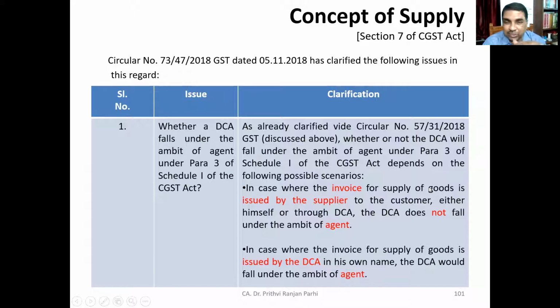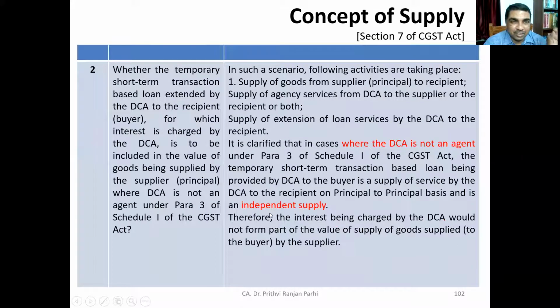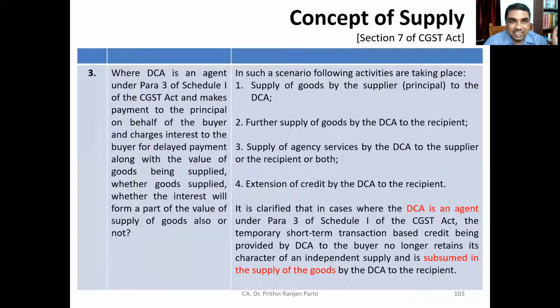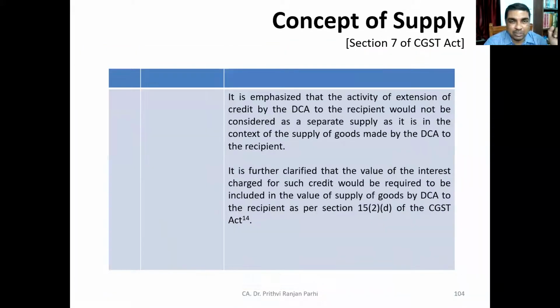Various questions related to DCAs are addressed here. One by one, we'll be going through these questions. Whether DCA falls under the ambit of agent under para 3 of Schedule 1 of the CGST Act. This we will be discussing. Another question is whether the temporary short-term transaction based loan extended by the DCA to recipient, for which interest is charged by the DCA, is to be included in the value of goods and services.